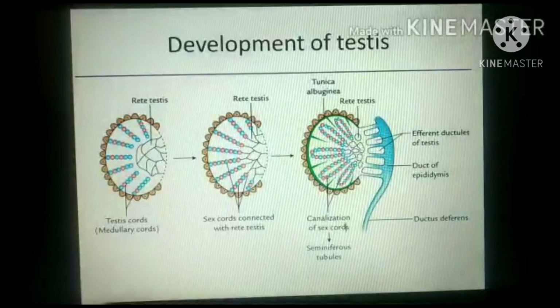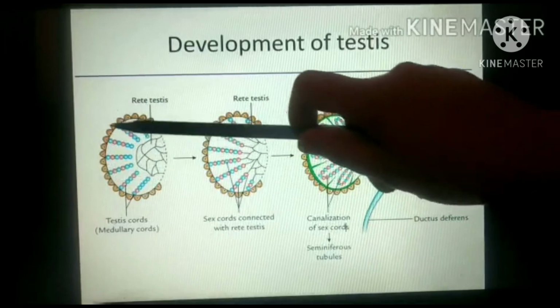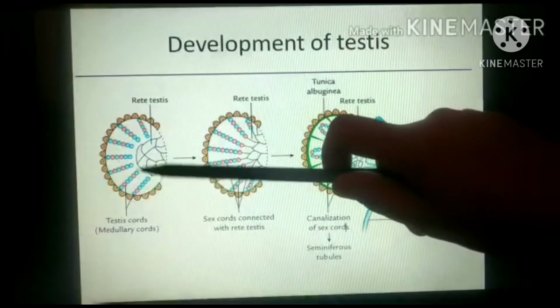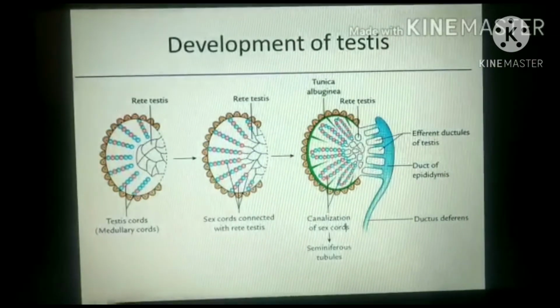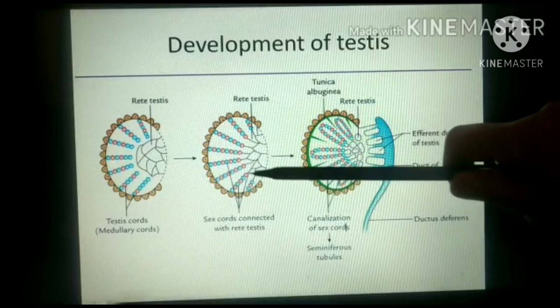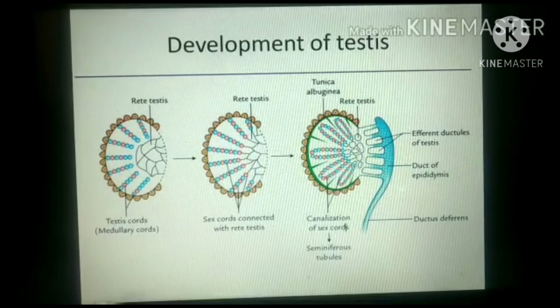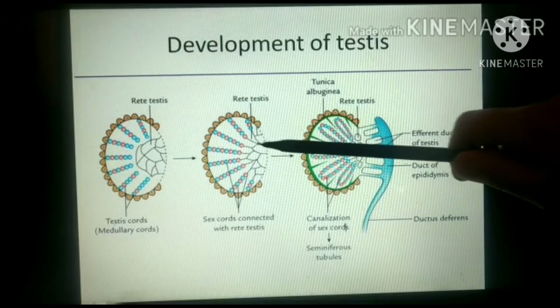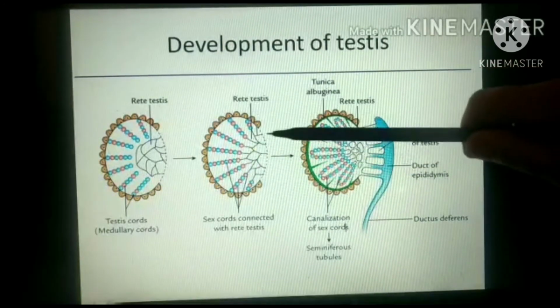Now further development of testis. We have seen that coelomic epithelium proliferates and grows into the underlying mesenchyme to form the sex cords, and in between these sex cords primordial germ cells are embedded. Now these primitive sex cords will grow deeper into the medullary region and form medullary cords. These medullary cords will unite and form the rete testis.